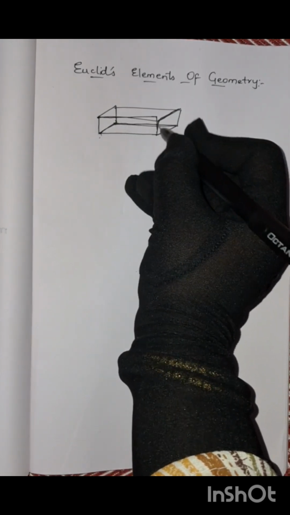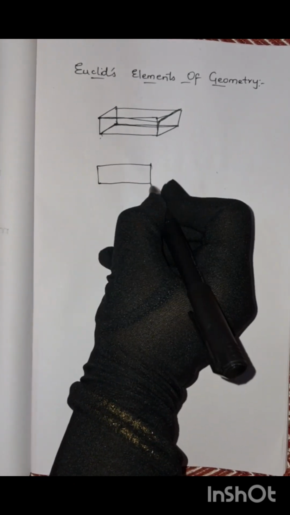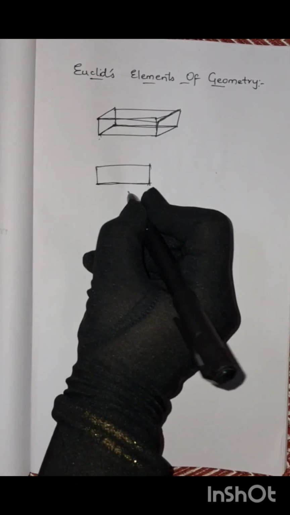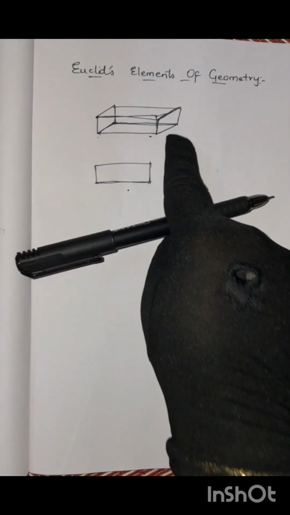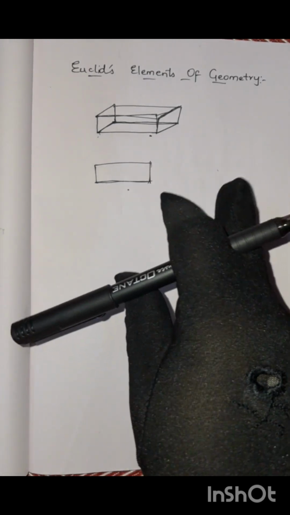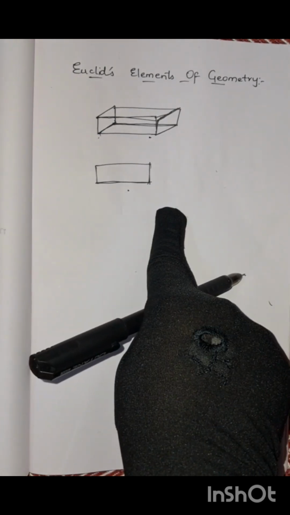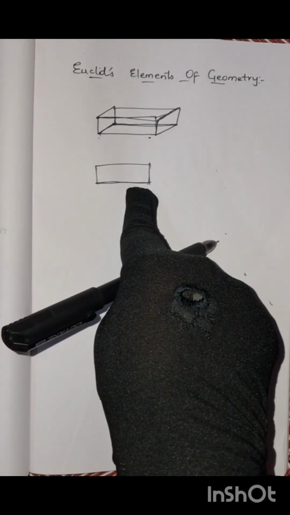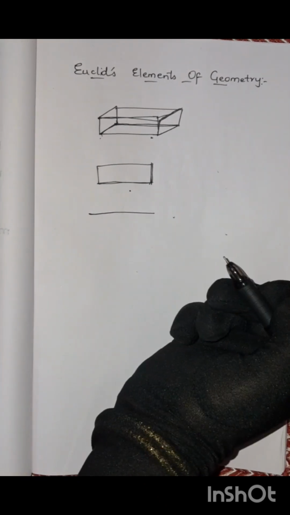Now this is a three-dimensional figure. Yes or no? But if I write like this, okay, only length and breadth. Yes or no? So this will become a rectangle. This is nothing but a cuboid. Yes or no? So like this, if it loses one dimension, it will become two-dimensional. Okay, that is a rectangle. So you know that a rectangle will have two dimensions, length and breadth. If it loses another dimension, that is breadth, then it will only have a line segment.